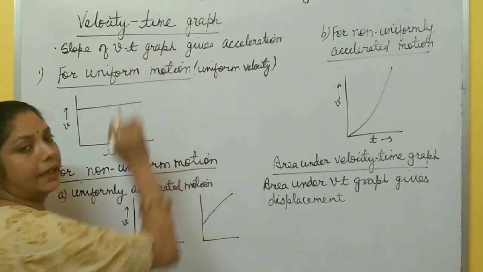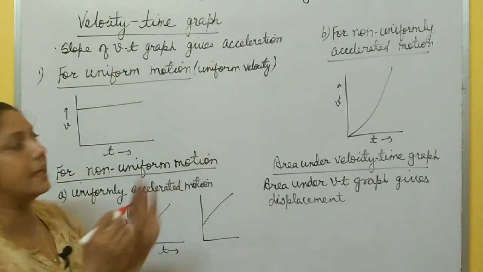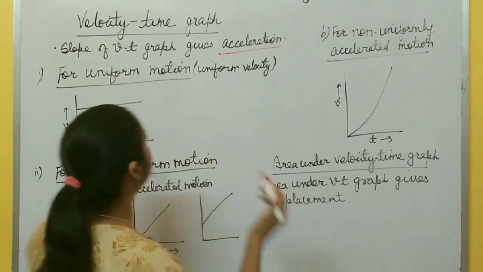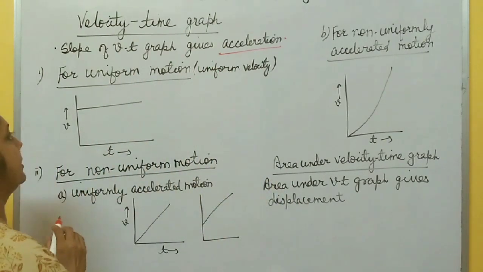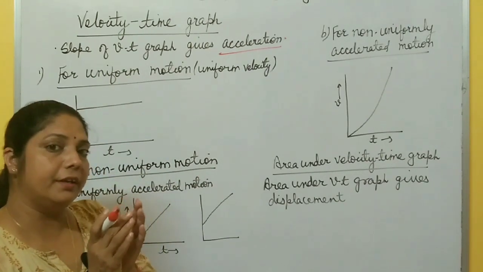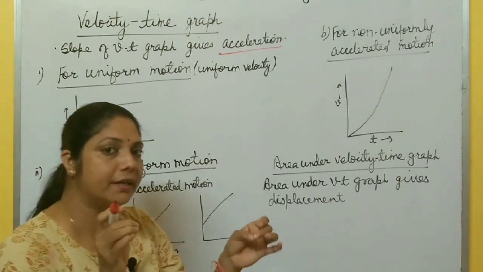Now, velocity-time graph. We already discussed that the slope of the VT graph gives acceleration, right? The slope of the displacement-time graph gives velocity, and the velocity-time graph gives acceleration. Now for uniform motion, we already discussed that the body covers equal distance in equal intervals of time.